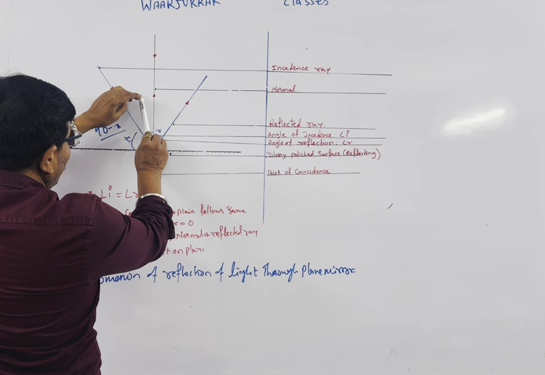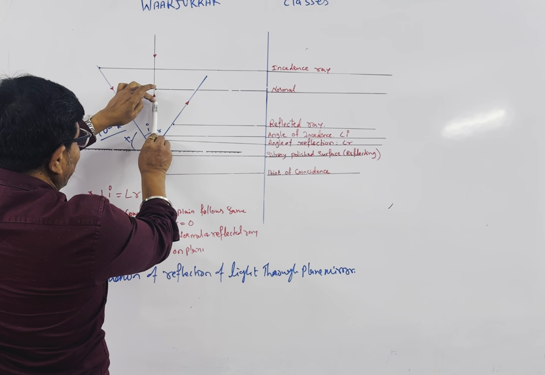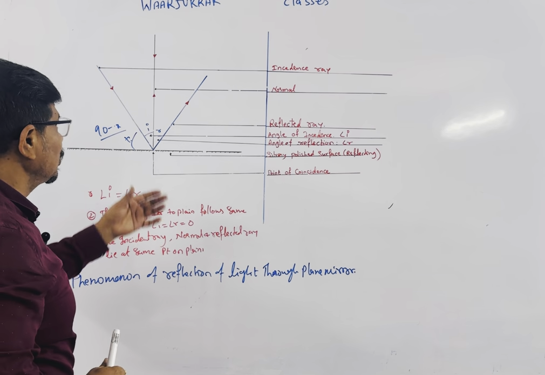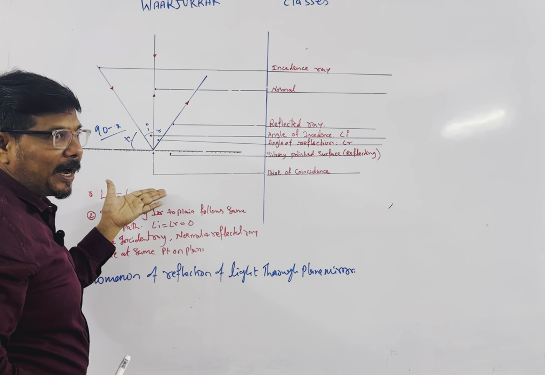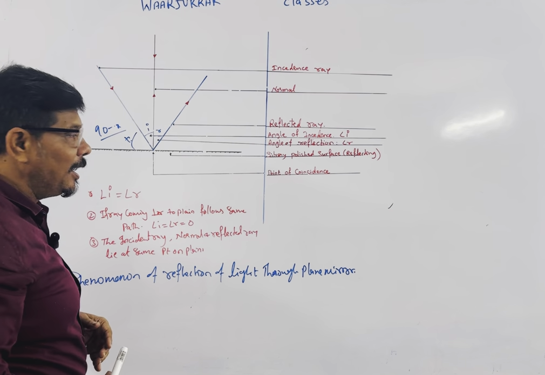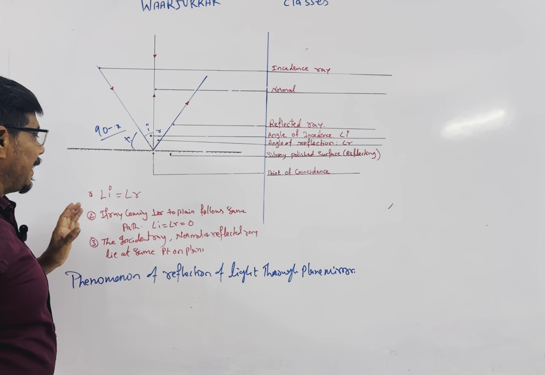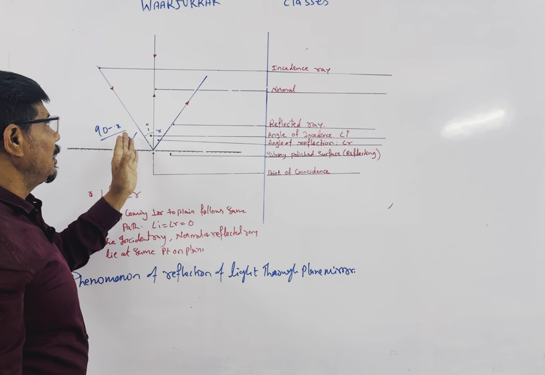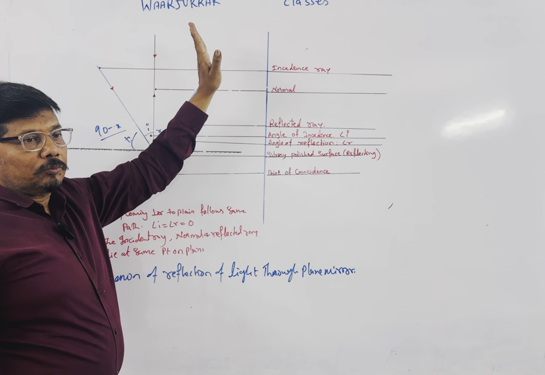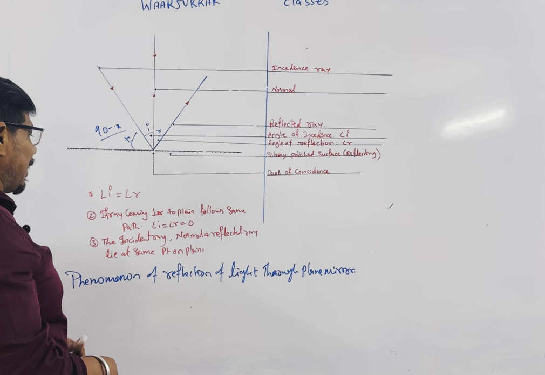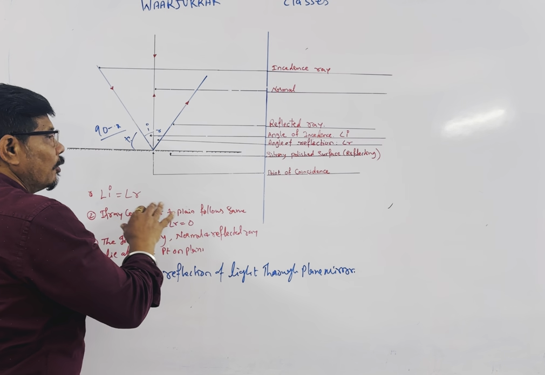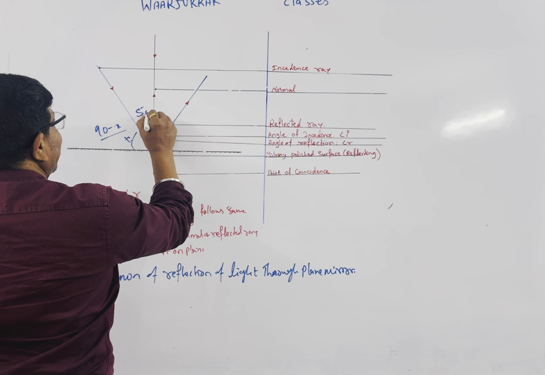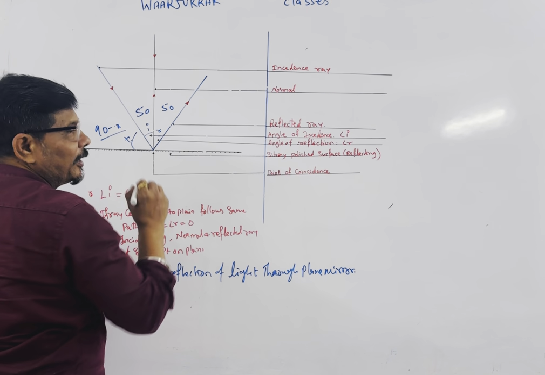Because this point will be at this, this point will be at this, so you will get angle I 0, angle R 0. Because the incident ray is on the same path, the reflected ray will be on the same path. So when light comes at some angle with the normal, it follows the same angle while reflecting. The angle of incidence is always equal to the angle of reflection. If the angle of incidence is 50 degree, the angle of reflection is 50 degree.